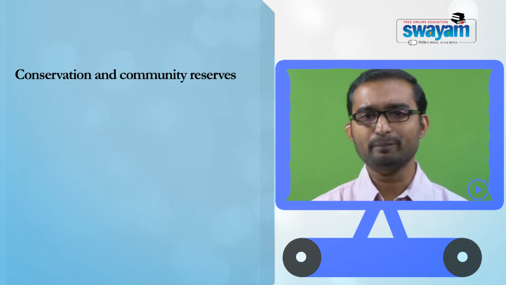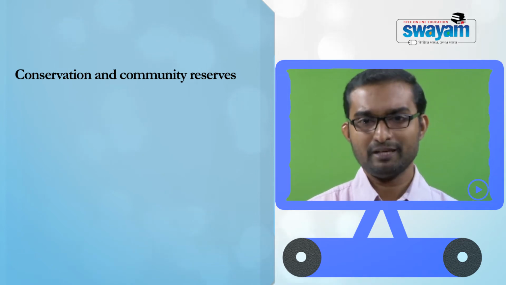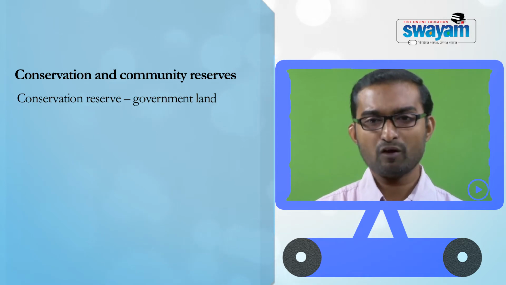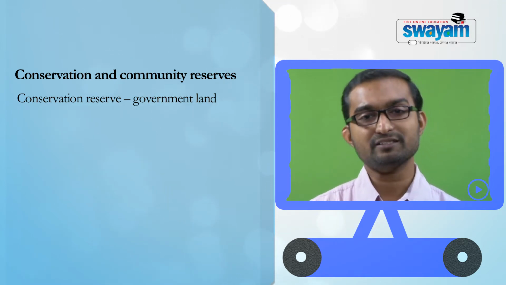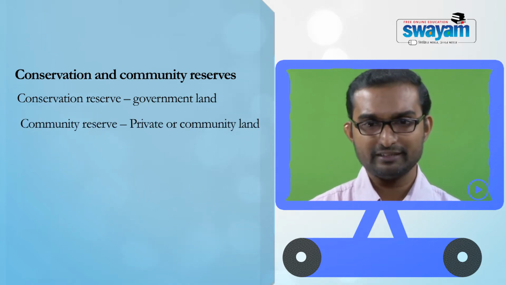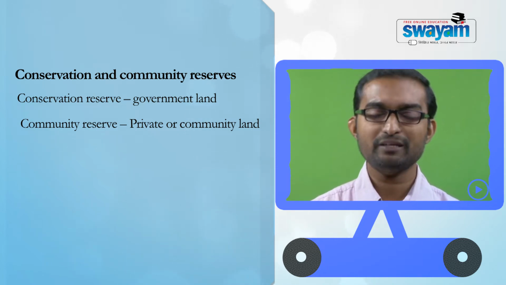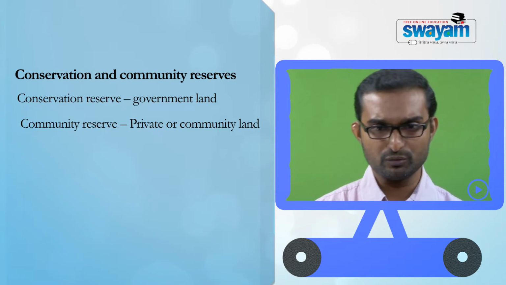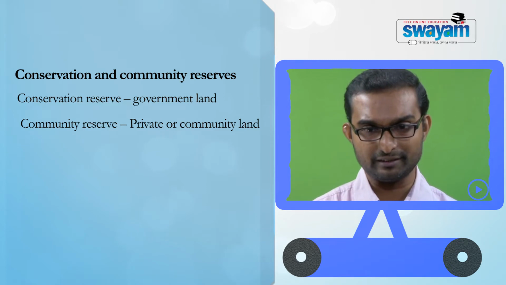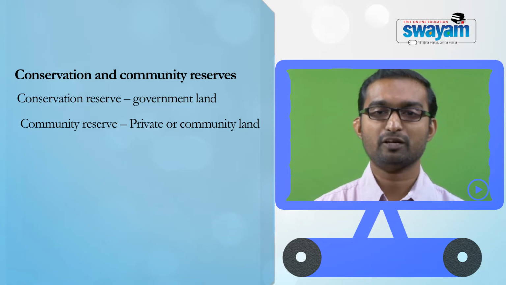But what is the difference between the community reserve and the conservation reserve? Conservation reserve is the idea that if a particular adjacent place belongs to the government, then that will be considered a conservation reserve. If it is a private land or a community land, then that will be termed a community reserve. The major difference is, while the government can decide whether it wants to declare a particular land adjacent to a national park or sanctuary as a conservation reserve, it might face some problem if it is a private land or a community land.